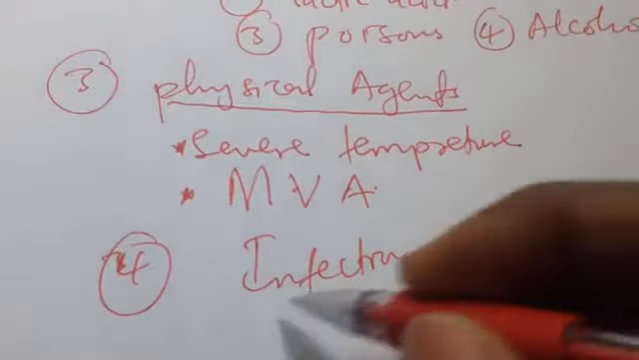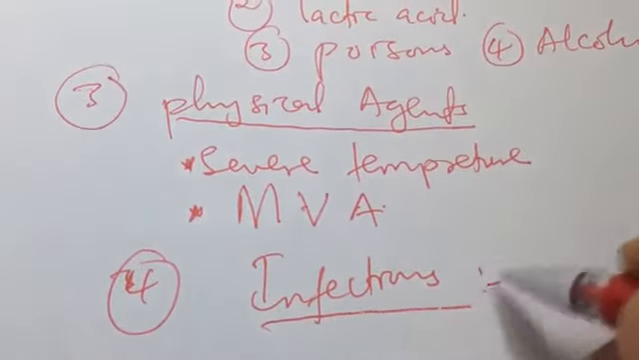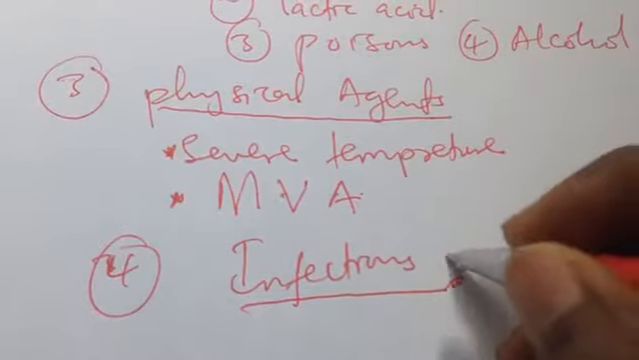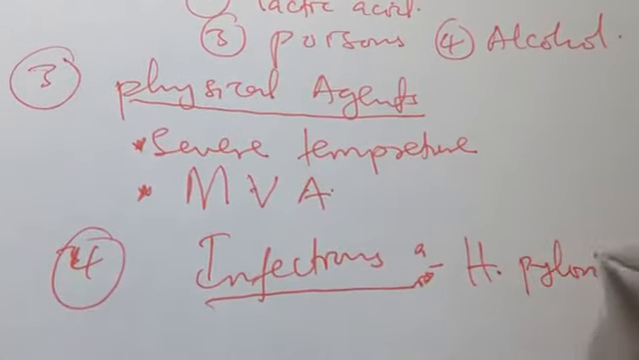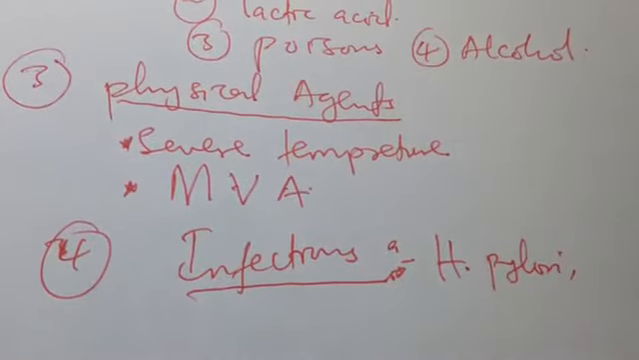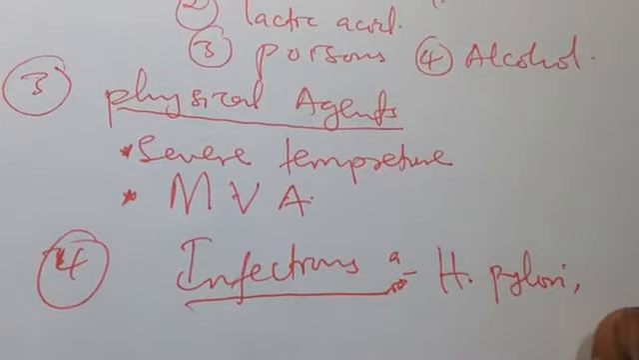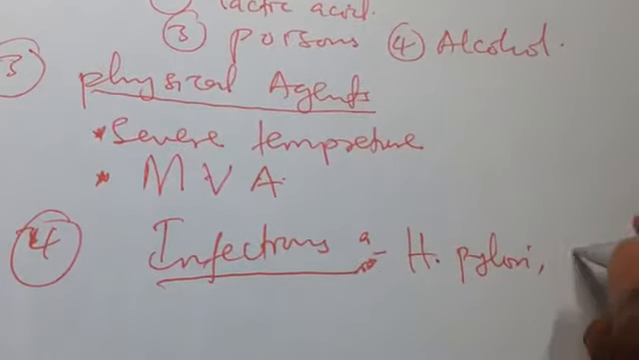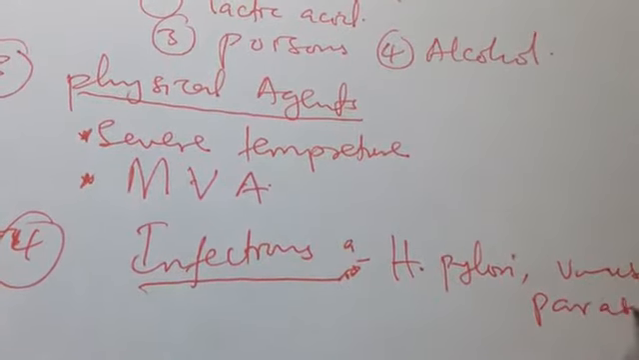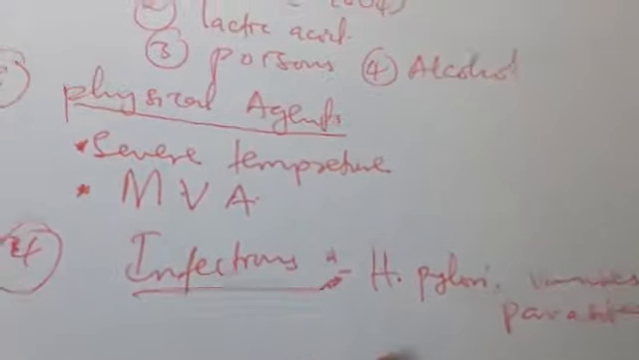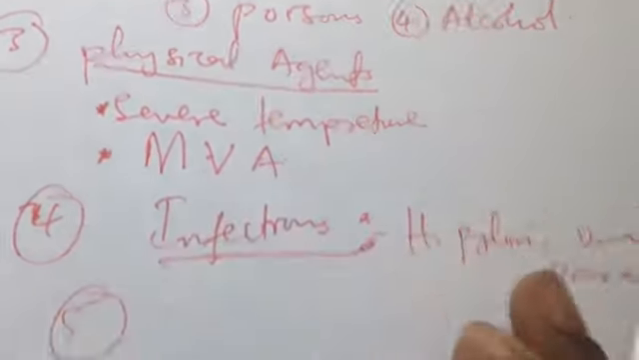Infections actually can cause cell injury, definitely. For example, bacteria like H. pylori can cause ulceration of the GI tract. So that is an injury to the cells of the stomach. Also some parasites, and much more. So that is it. Then number five.